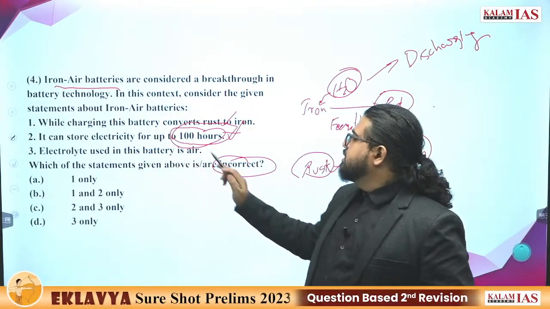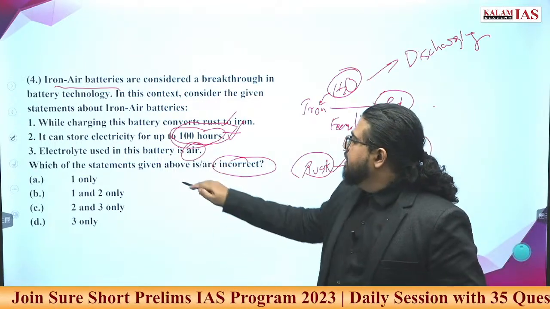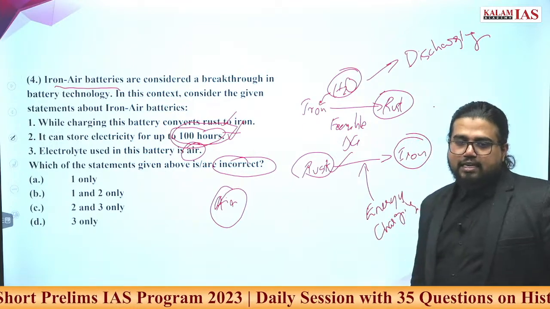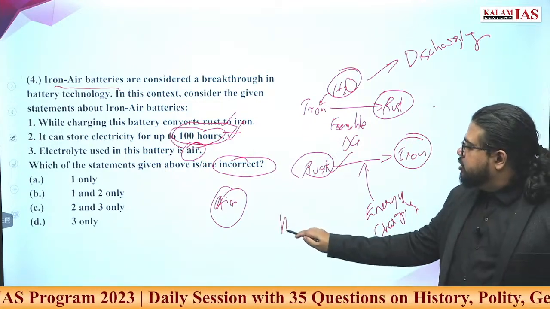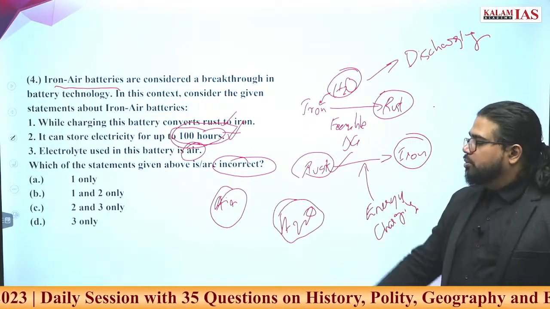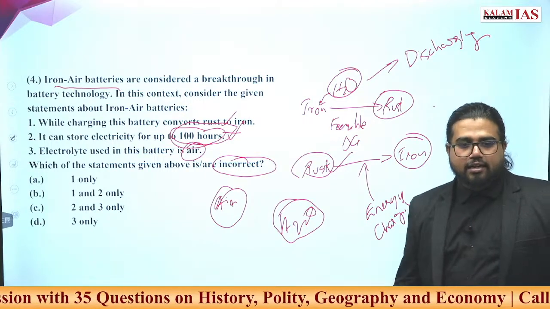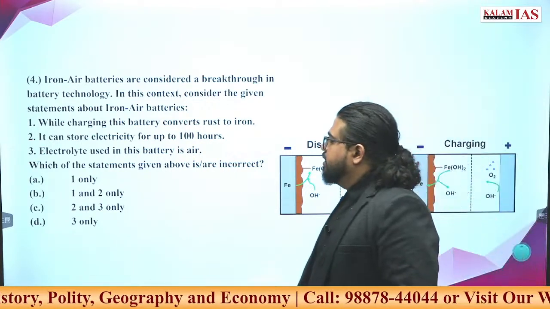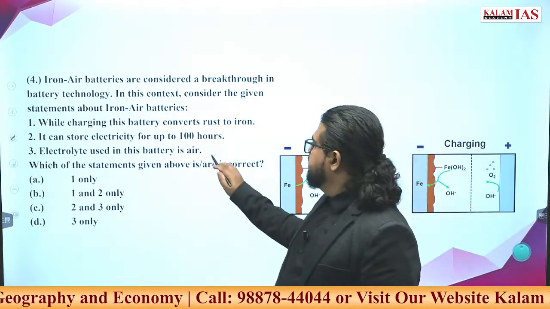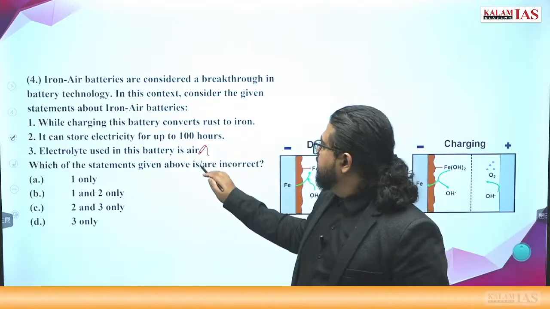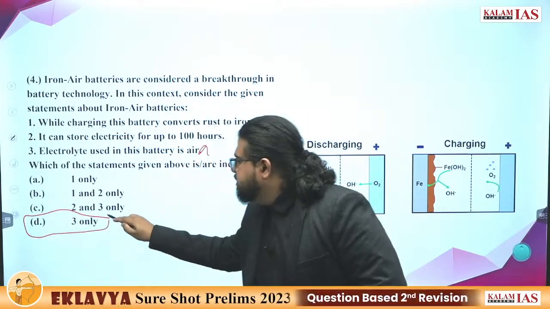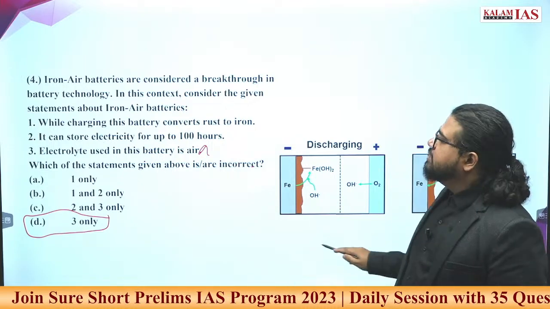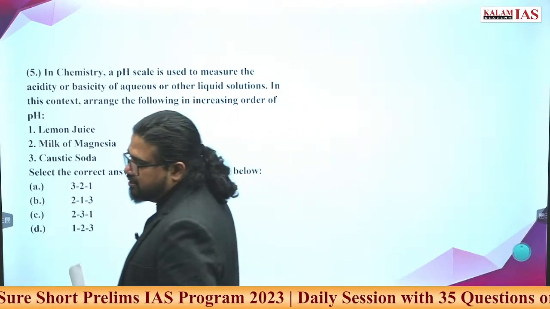Electrolyte used in this iron air battery is air. Air is not an electrolyte. What is an electrolyte exactly? There will be an H2O solution or an aqueous solution that is used as an electrolyte, not exactly air. So this is the basic working. This third statement is incorrect. You have to find the incorrect one. Here the answer is 3 only. Go ahead, answer the fifth question first.